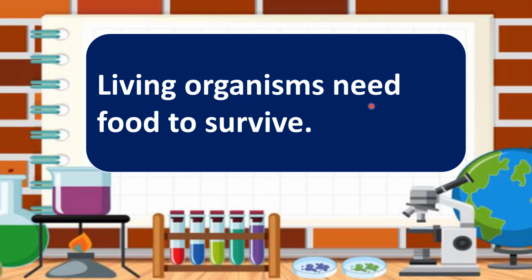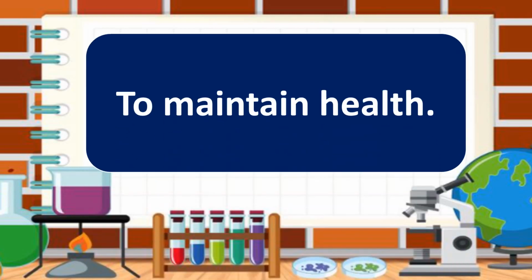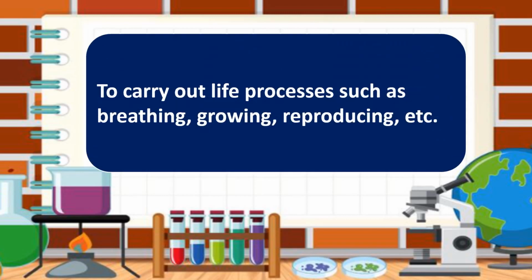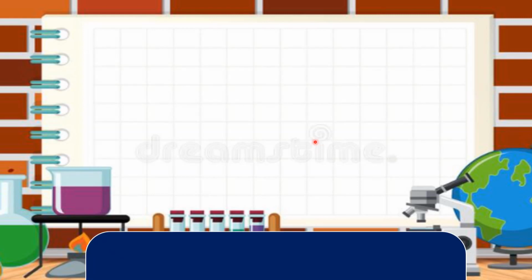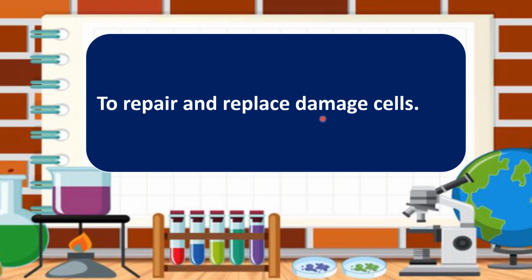So living organisms need food to survive. When we say survive, it means to stay alive or to live longer. So we need to eat healthy foods for us to stay longer. Next is we have to maintain health, to carry out life processes such as breathing, growing, reproducing, and many more. And also to repair and replace damaged cells.